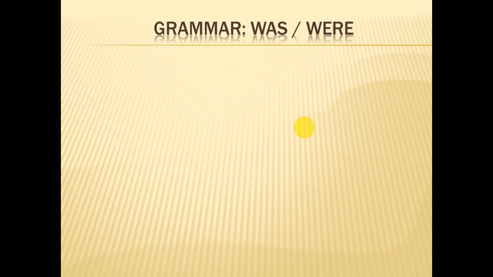As you see here, we have something very important. Grammar point. We have was and we have were, and how to use them correctly and why we use them. To start with, why we use them. Was and were. Why? Yes, perfect. We use them to talk about something in the past.